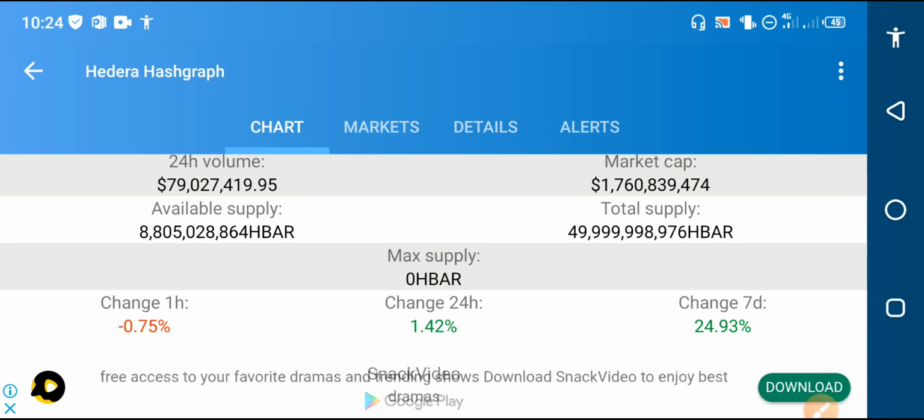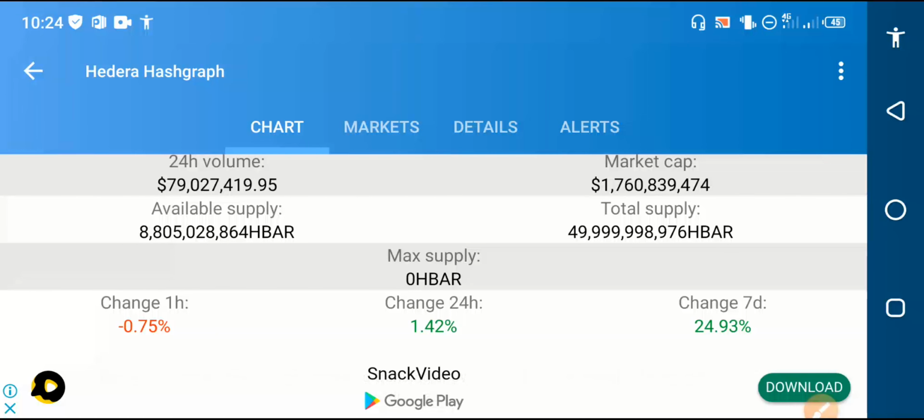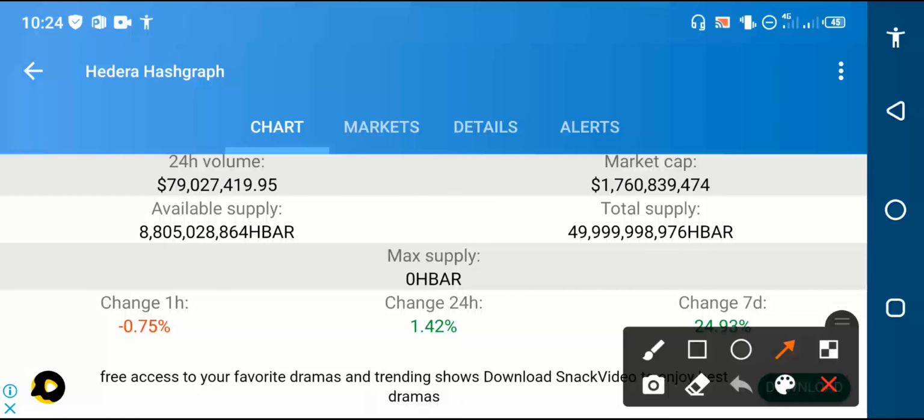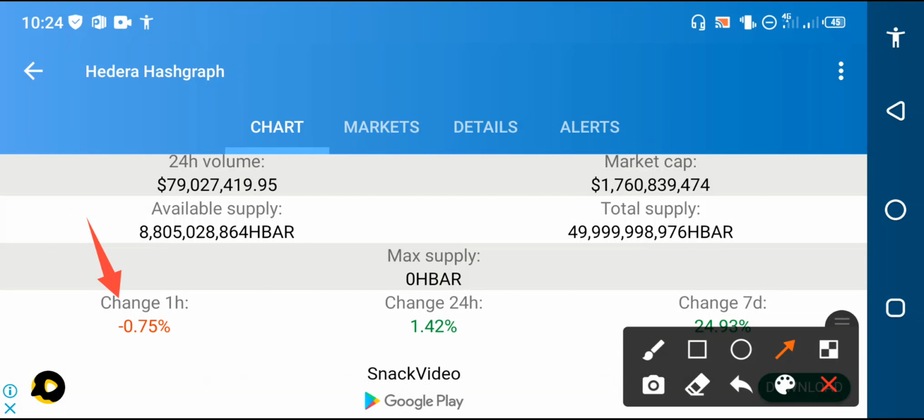My friends, the crashing time starts now, so I think that's really big news for all of you. I'm talking about Hedera Hashgraph, sorry for that. Just the latest situation of the Hedera Hashgraph HBAR token is completely negative, so that's a big news update for all of you.